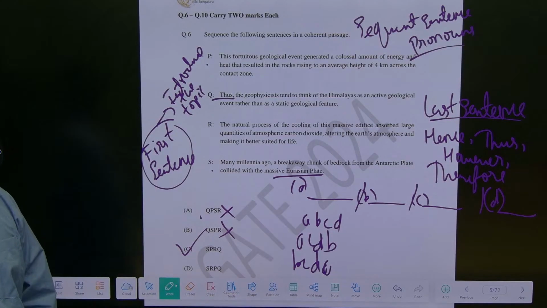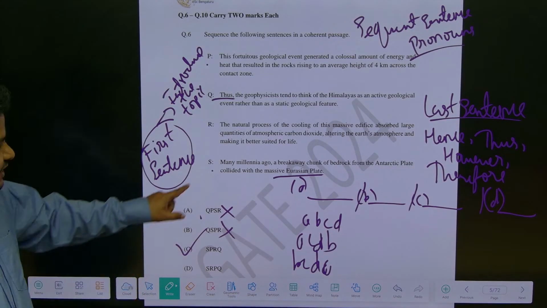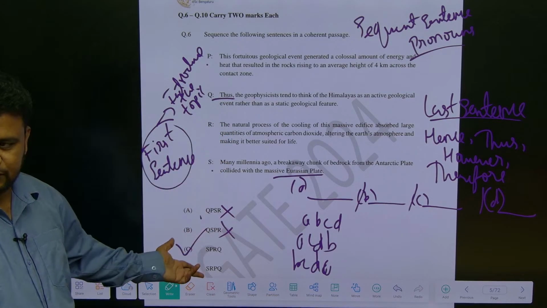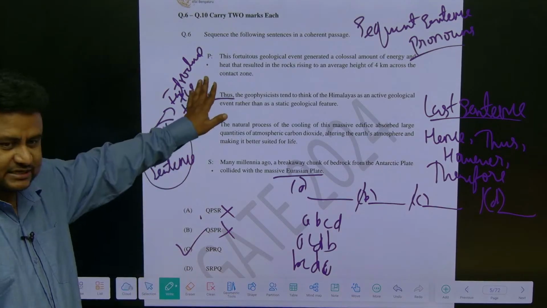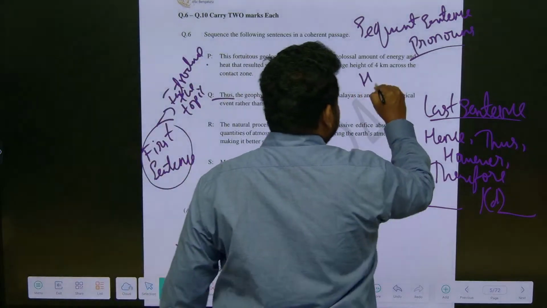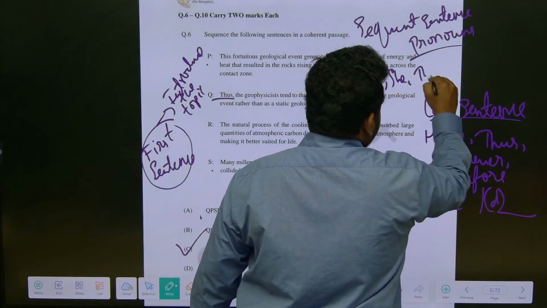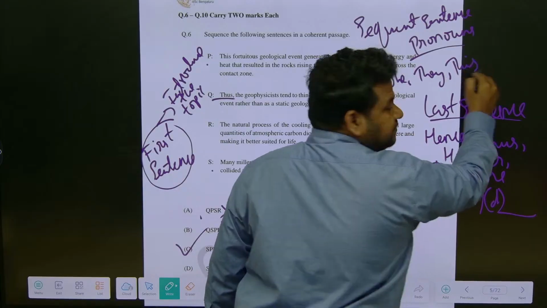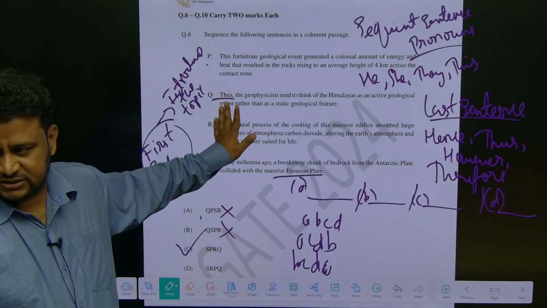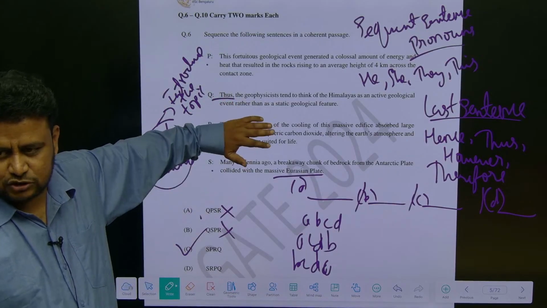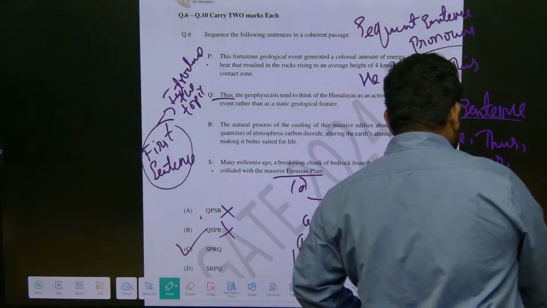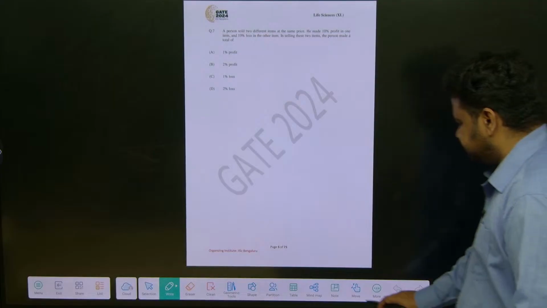So first you identify the last sentence or the first sentence. Here identifying the last sentence is very easy, because of that you can eliminate 2 options. Then the first sentence they had already identified, so you identify the second sentence. The second sentence usually has a pronoun: he, she, they, this, something like this. Got it? That's it. If they give such questions, you should do it like this: last sentence, first sentence, and you can also go for pairing. Clear? Got it. Next question.